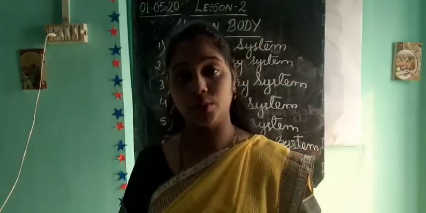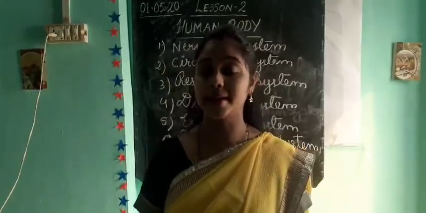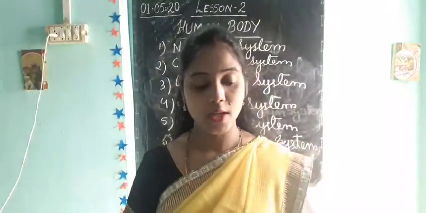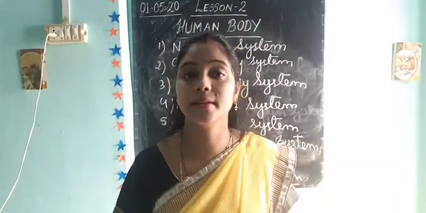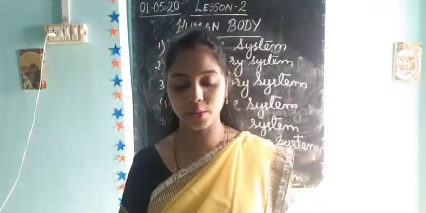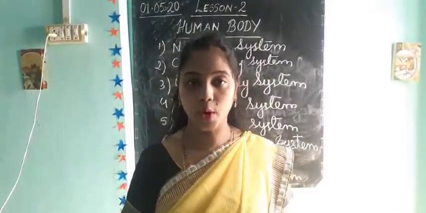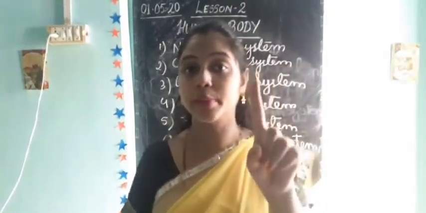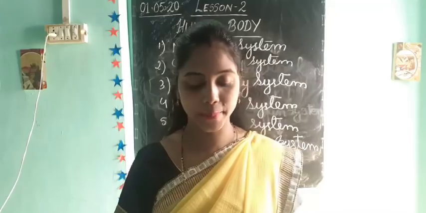Okay, so the next and last organ is the kidney. What is a kidney? Kidney is an organ, and in our human body there are two kidneys, that means one pair of kidneys is found.